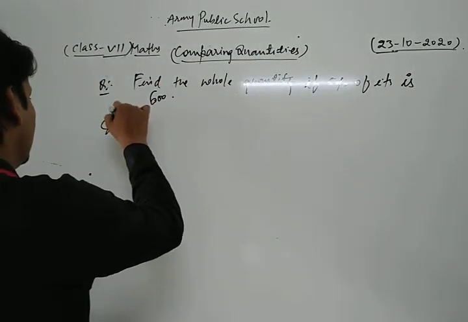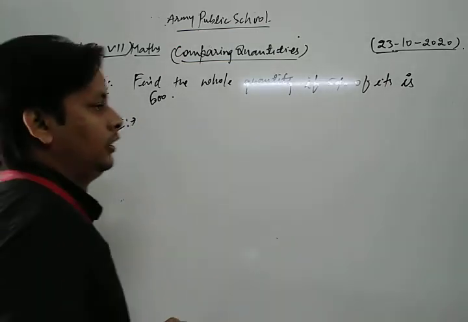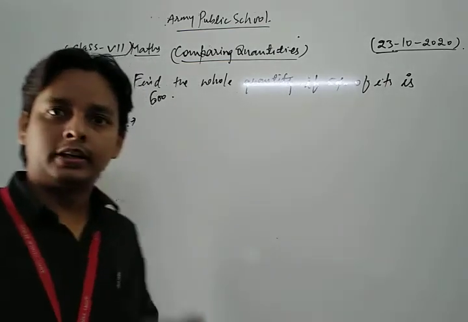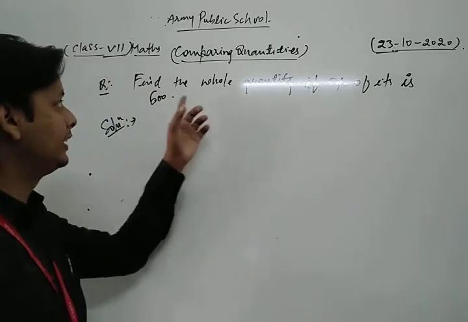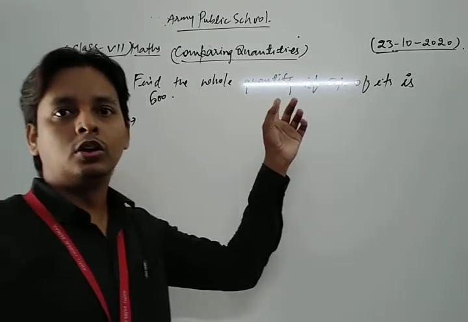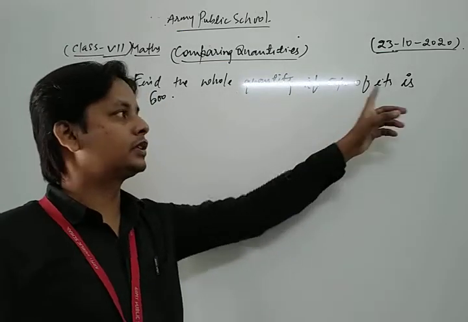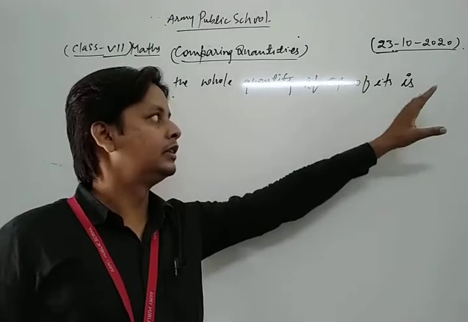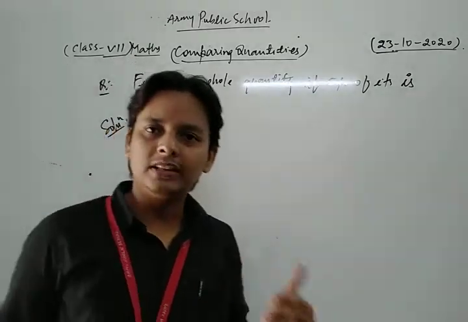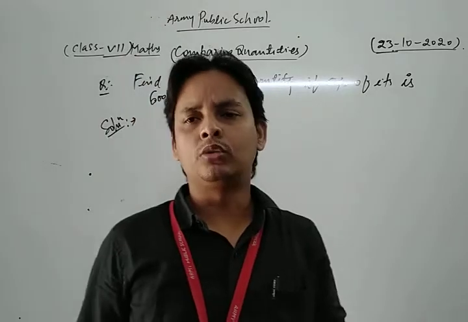Let's see its solution. Dear students, this is the question here, and our question is: find the whole quantity if 5% of it is 600. In this type of question, first of all, we let the whole quantity be x.